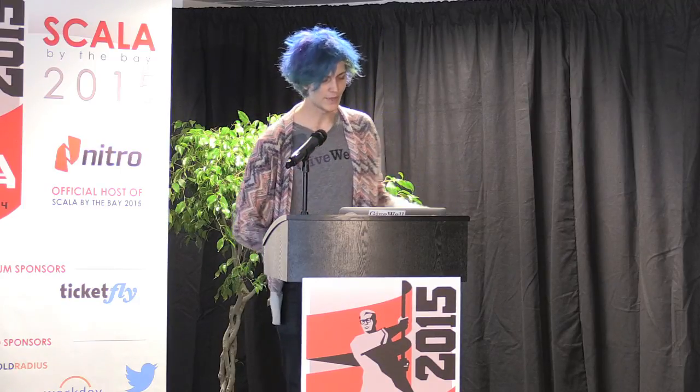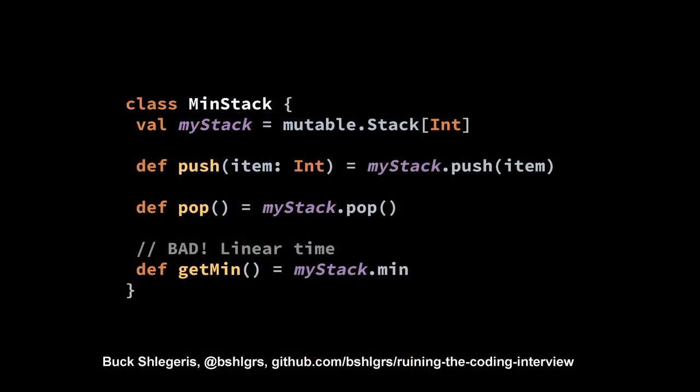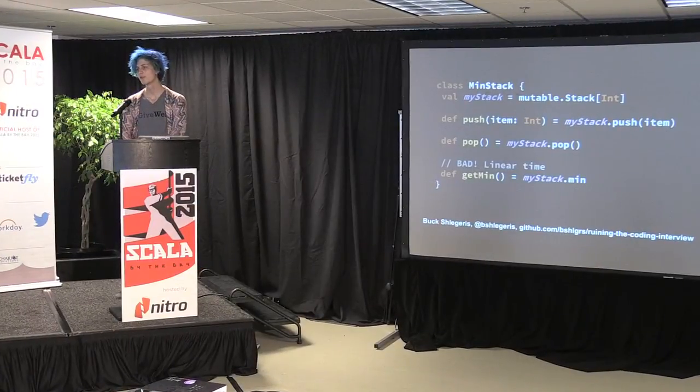So let's look at a bad implementation that doesn't work. Well, it works. It's just not fast enough. So this is some basic Scala. We want to push and pop. And the problem is this getMin operator, which doesn't work because it takes linear time. Does anyone off the top of their head know the solution to this?